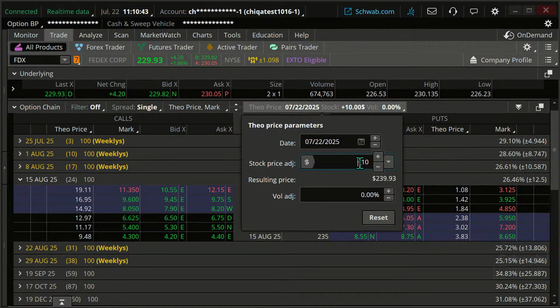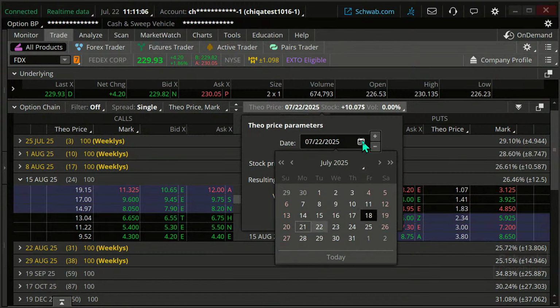Okay, now you can do a plus sign in front of this or a minus sign in front of this. And if I want to be exact to 240, it's going to bounce around a little bit. I could say plus 10.07 or something like that. Right at 240. This tells you what the price is. And, well, it's presumably not going to occur today. What if it takes a week to get there? So I'm going to go forward a week in time.